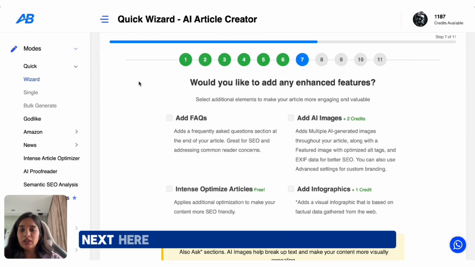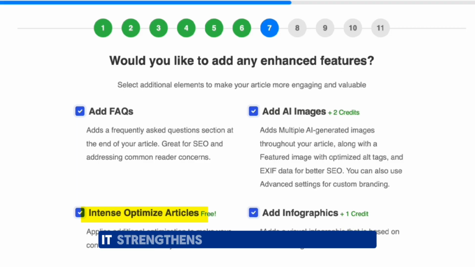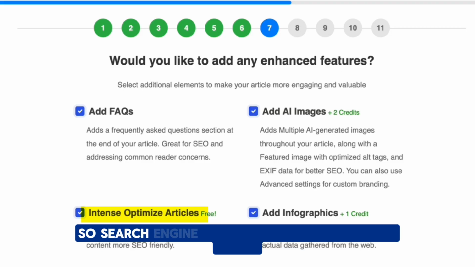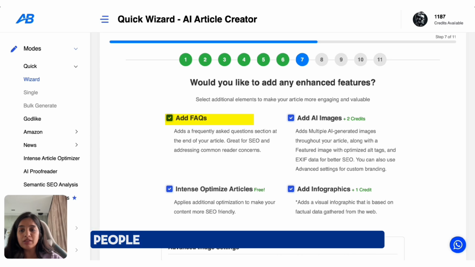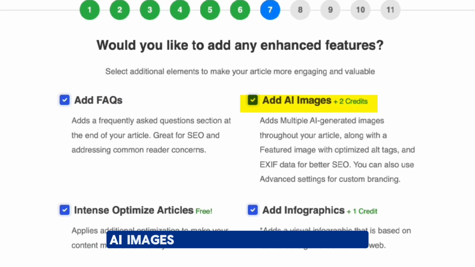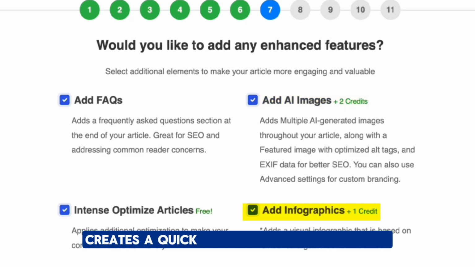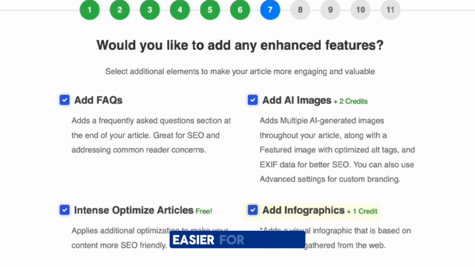Next, here I'm going to tick all the 4 boxes. Intents optimize article strengthens headings and keywords so search engines can understand your blog better. FAQs will pull in real questions people are searching about solo travel and add them with the answer. AI images generate relevant visuals and place them in with proper alt text. An infographic creates a quick visual or summary chart that is easier for reading.